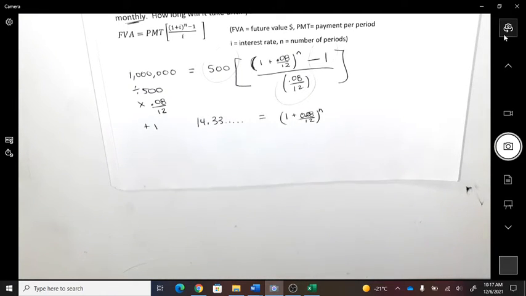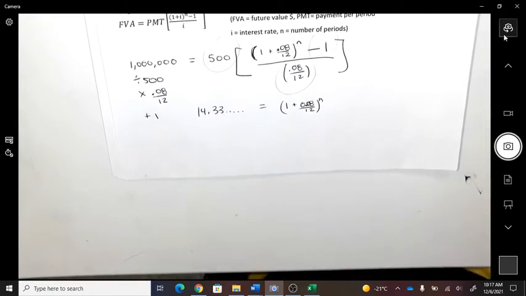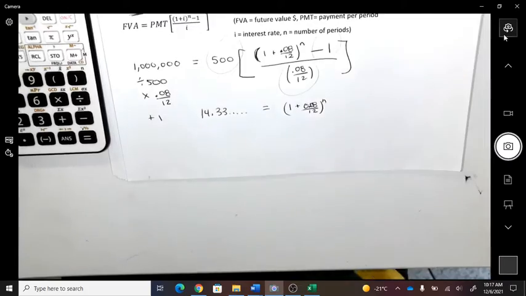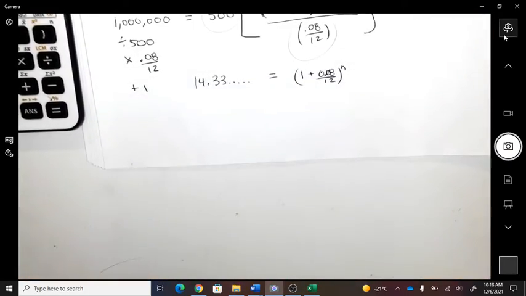$14.33. Okay, so that wasn't a nice pretty number, so I'm going to have to make sure I leave it on my calculator. I don't want to ever round anything here. Okay, my variable is in the exponent position. How do I get variables out of the exponent position to solve for?